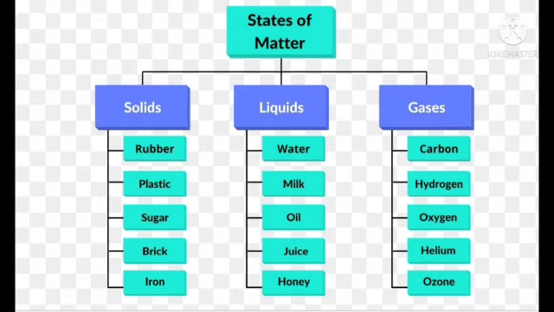Matter can exist in one of three main states. So what are the three states we have? That is solid, liquid and gas. Solid matter is composed of tightly packed particles. Solid means examples, do you know? Rubber, plastic, sugar, brick, iron.